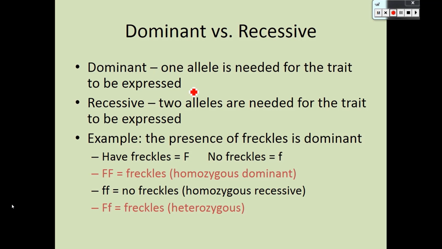One thing I want to say is a lot of people have been saying, oh, but will you have fewer freckles? That's a hard thing to say. If you're heterozygous, you may have fewer freckles, but freckles also tend to be, in some cases, environmentally determined by the sun. So you may have someone with fewer freckles simply because they don't have exposure to the sun, you know, go back to the tanning.